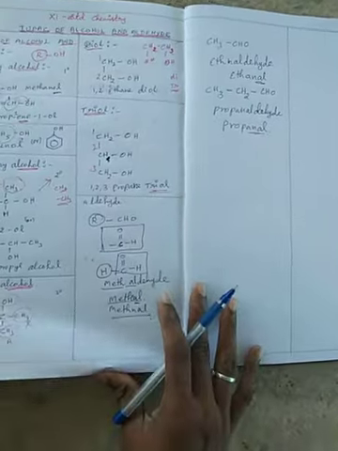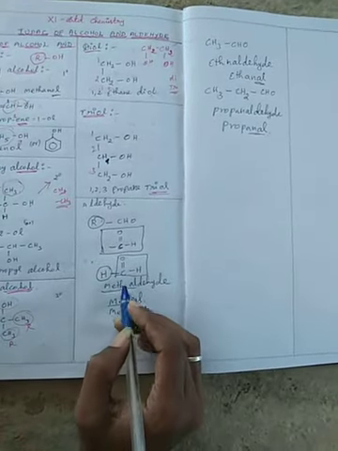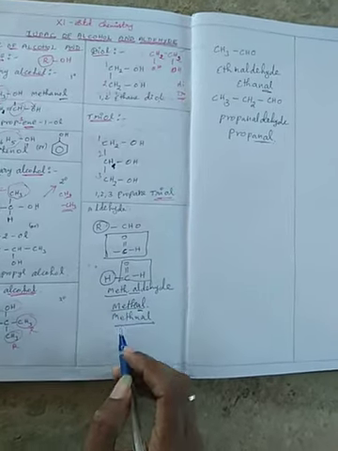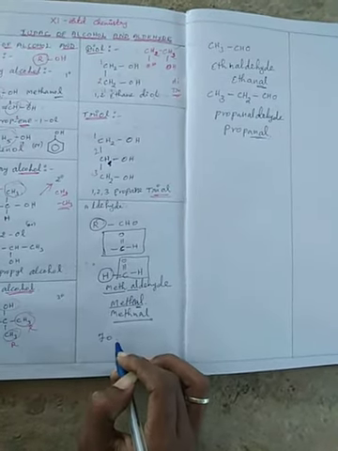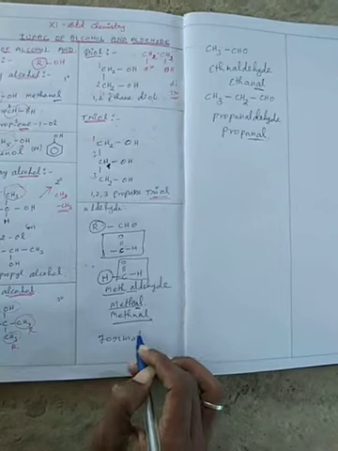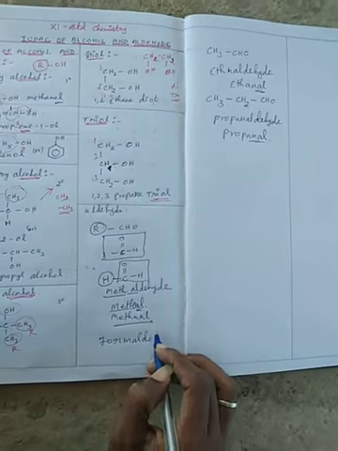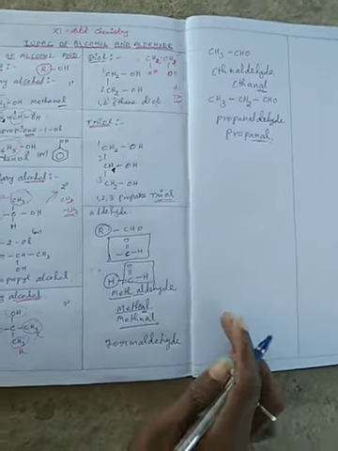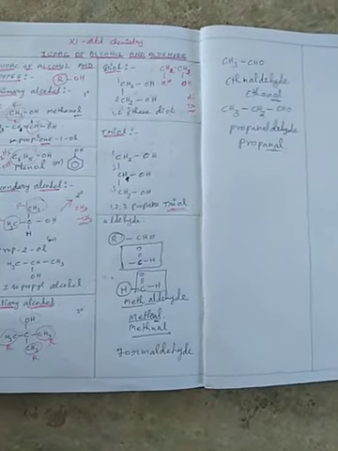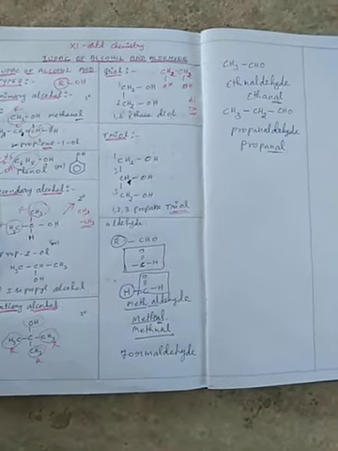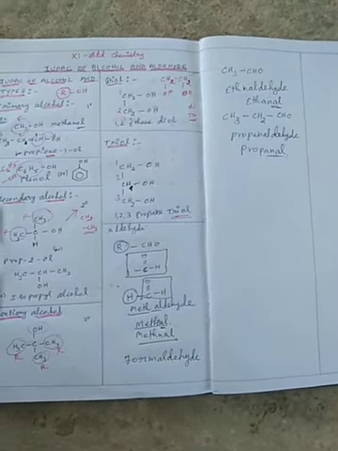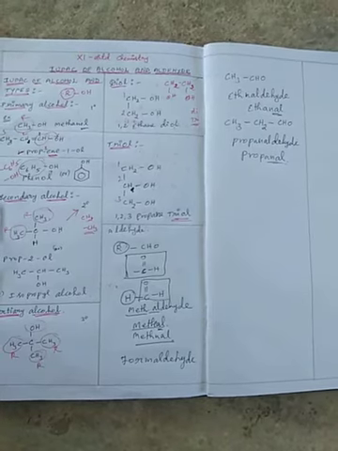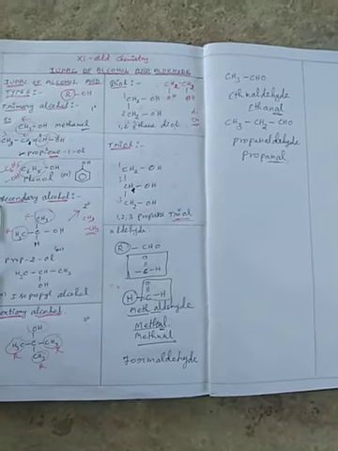But the common name is very important. The common name is formaldehyde. Formaldehyde at 40% in aqueous solution is formalin solution, which is called a preservative solution. These important uses will be discussed for the 12th standard.